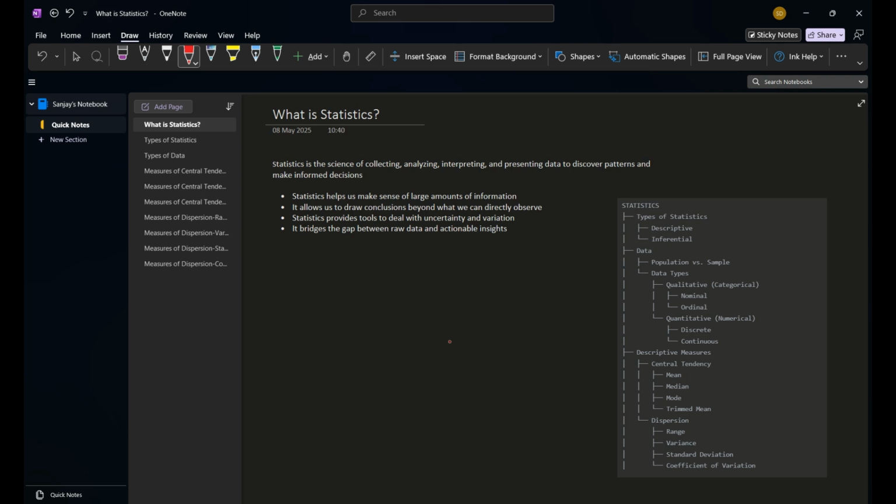By seeing the naked data we can't say what the mean of the data is. With the help of stats itself we can say this is the central tendency, this is the variation in the data, and we can build confidence intervals, and all types of hypothesis testing can be done with the help of stats. So it bridges the gap between raw data and actionable insight, as rightly said. So let's move on to the next.